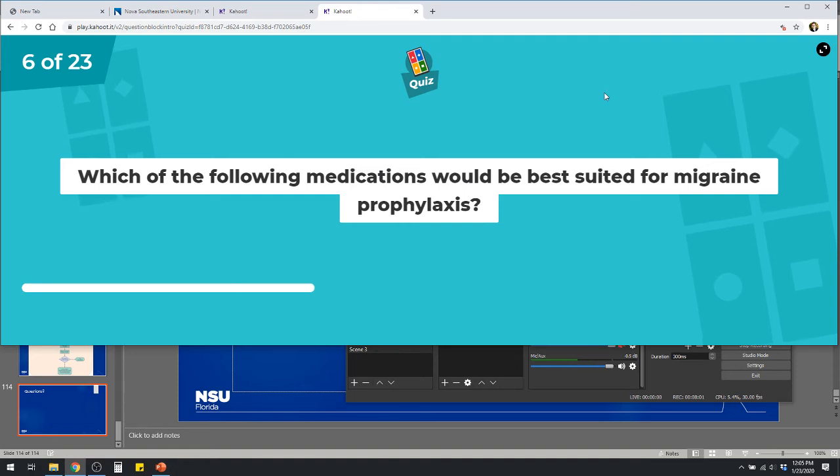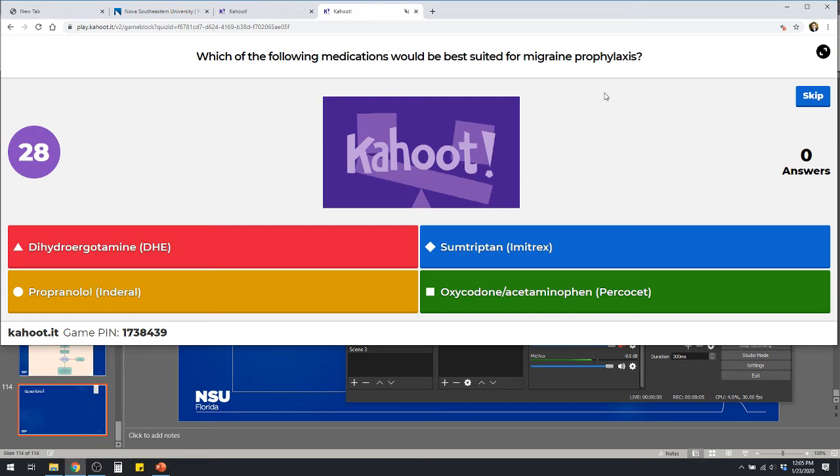Which of the following meds would be best suited for migraine prophylaxis? Would I use DHE, sumatriptan, propranolol, or oxycodone and acetaminophen?